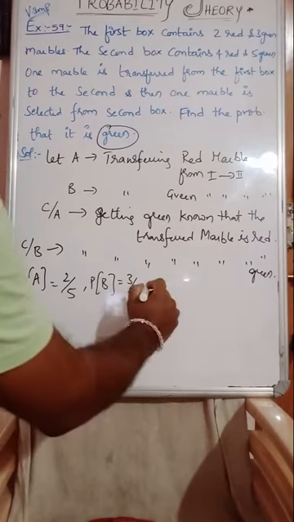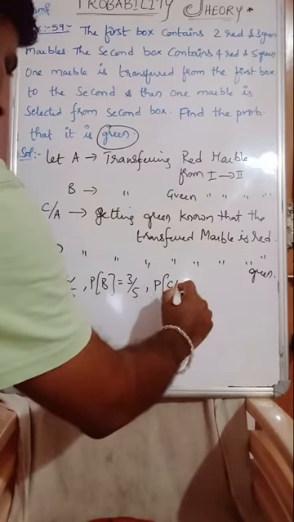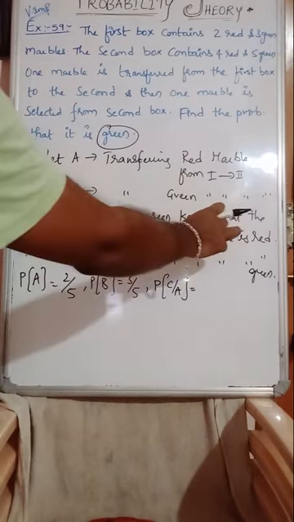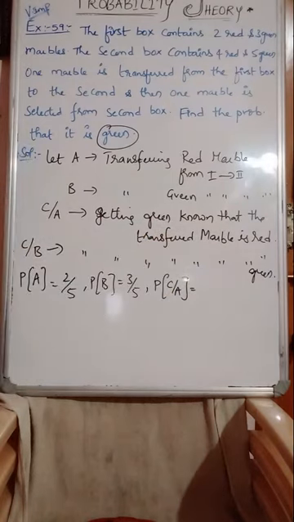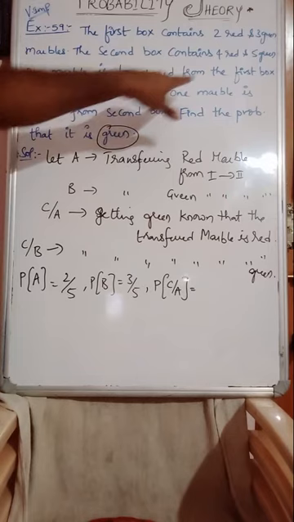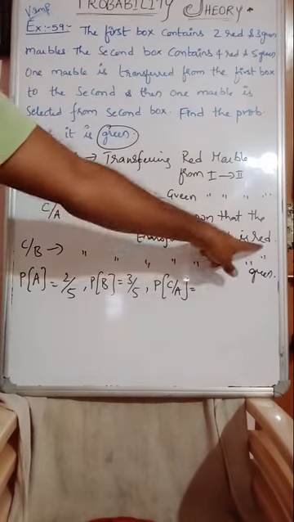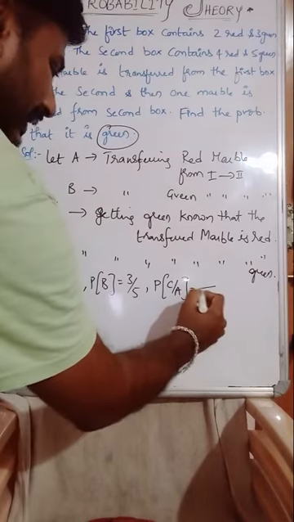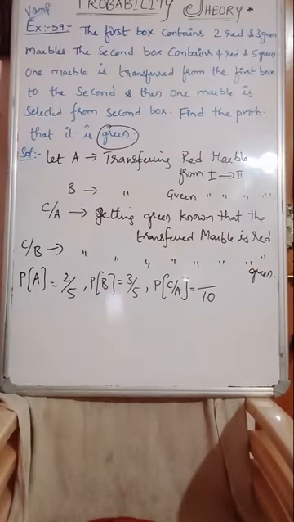Then, probability of C given A: getting green, known that the transferred marble is red. Getting green in second box is 5, known that red is transferred. Red is transferred means red balls will get increased. If red balls get increased, obviously the total exhaustive cases will become 10.